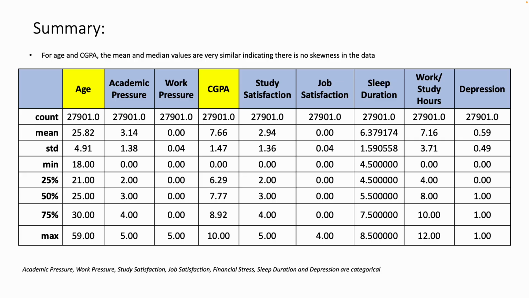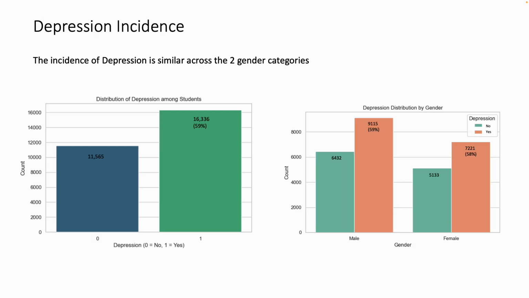We started with understanding the data in more detail, so we did data exploration. Some of these variables are on a scale, like academic pressure, work pressure, study satisfaction, job satisfaction, which are on a scale of 1 to 5 or 0 to 4. Not much information can be obtained from that. However, there are variables like age, CGPA, and for that matter, sleep duration as well. If we look at these variables, they have a mean value and a 50% or median value which are quite similar, indicating that there is not any skewness in the data and the data is balanced.